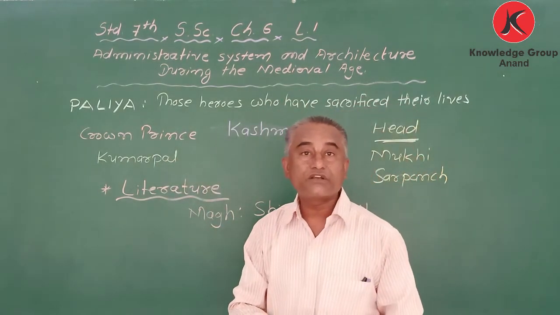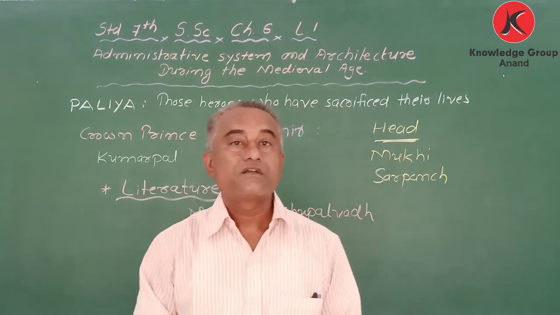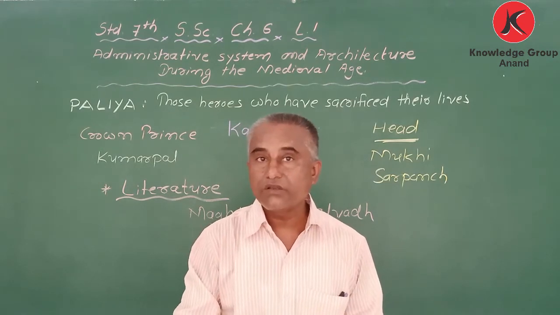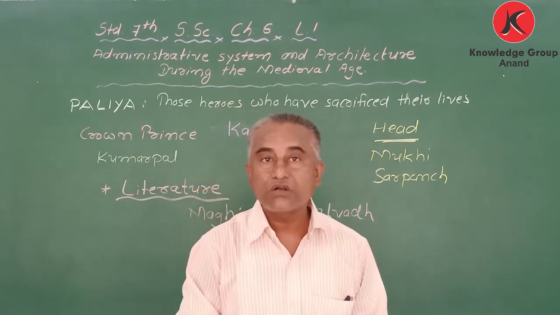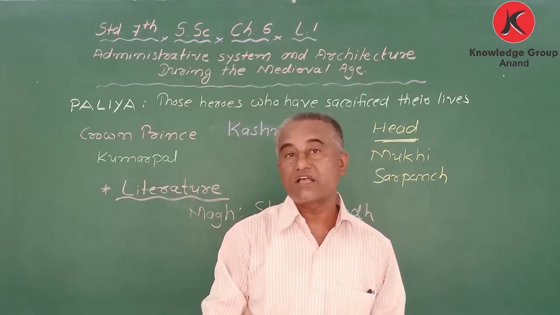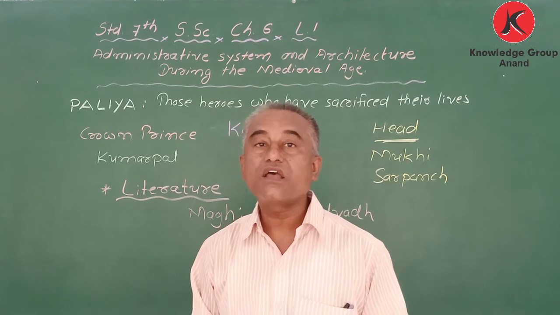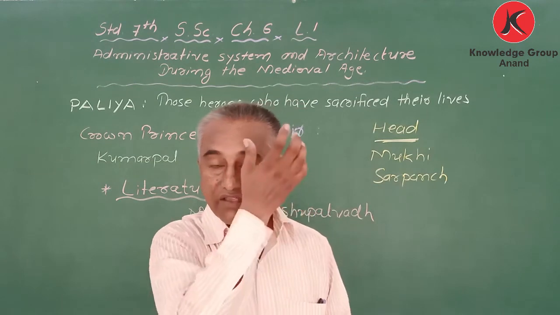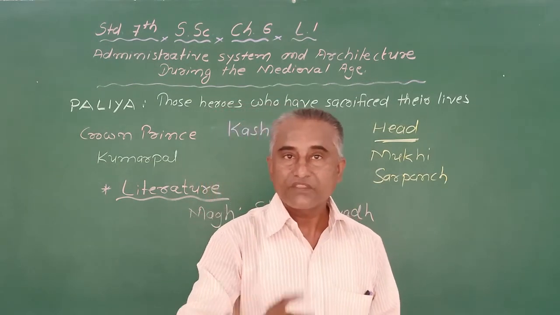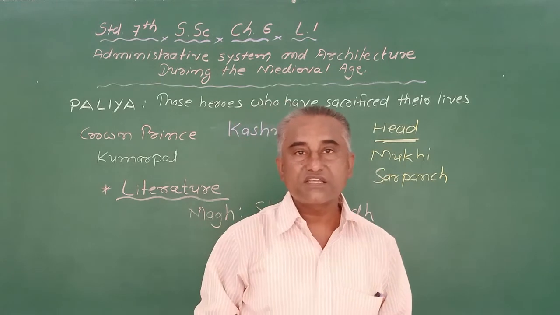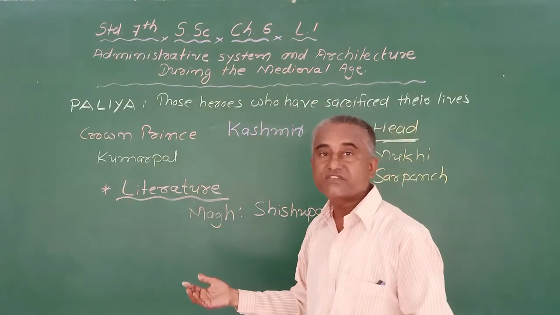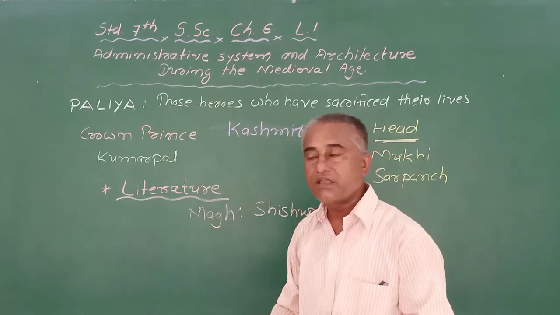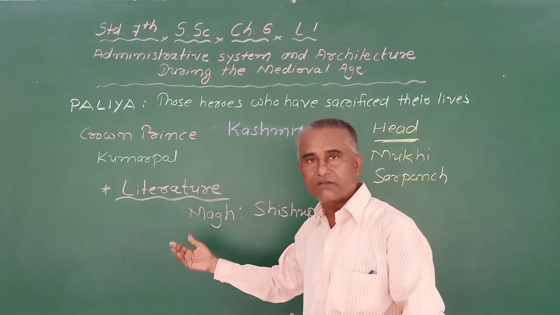Last year you learned about Siddharaj Jaisingh, who told one Jain Muni to write one book. What was the name of the book? Siddhahem Shabdanushasan. It was one of the great literary works of the Rajput period we can consider. I am going to explain that later on, one by one: who were the great poets and writers, and which kind of things they have written.